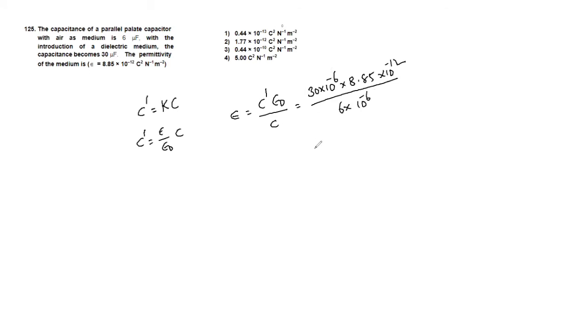So now if you simplify, we will get the permittivity of the medium as 0.44 into 10 raised to minus 10. This one, 0.44, option 3, 10 raised to minus 10.